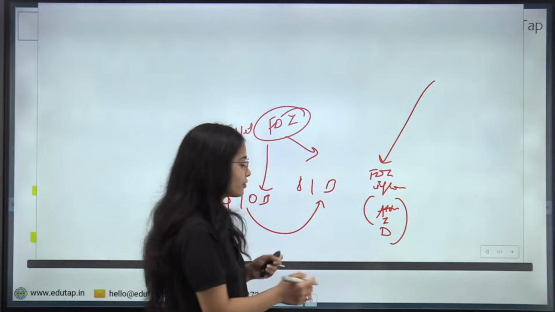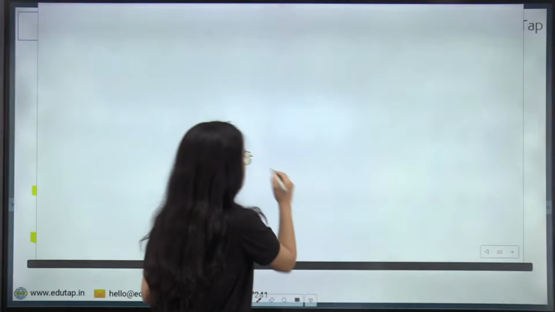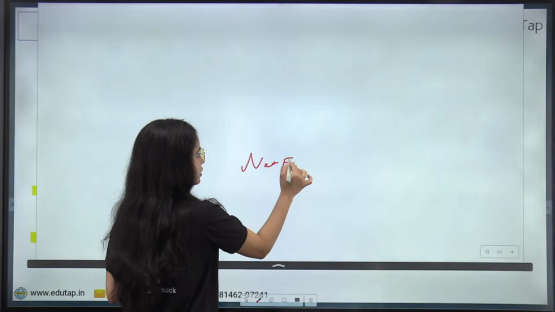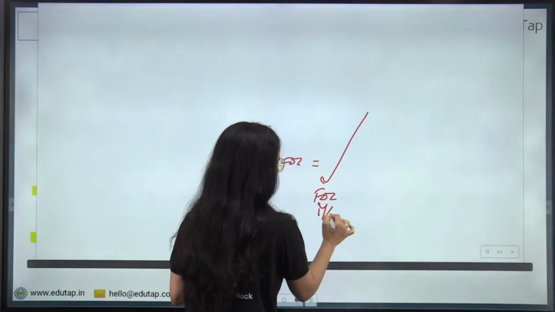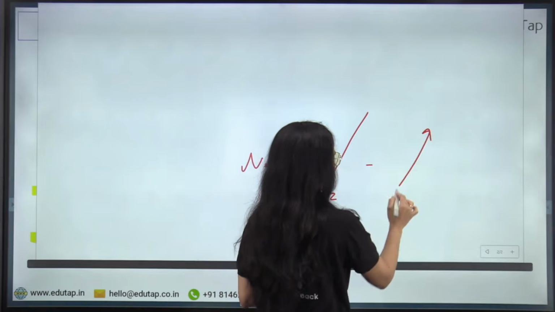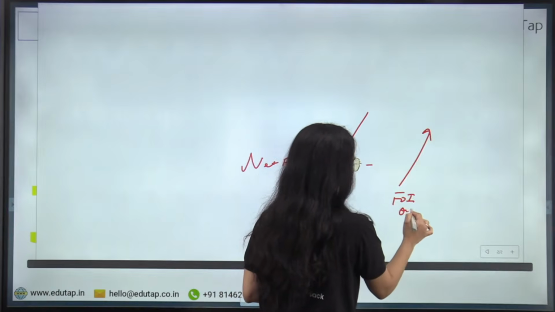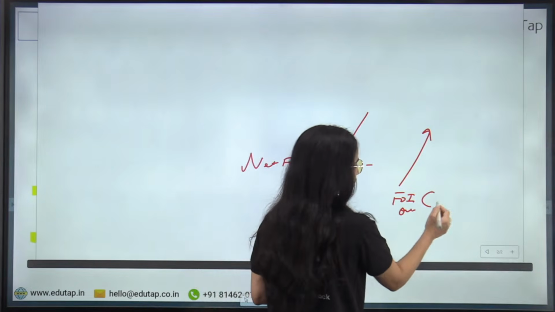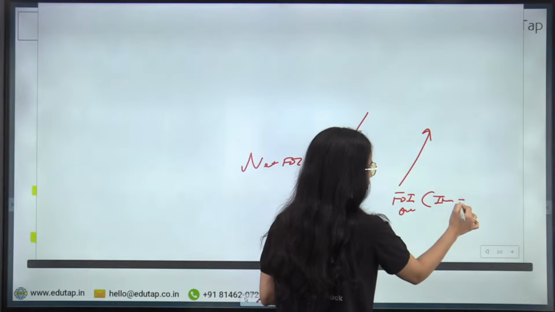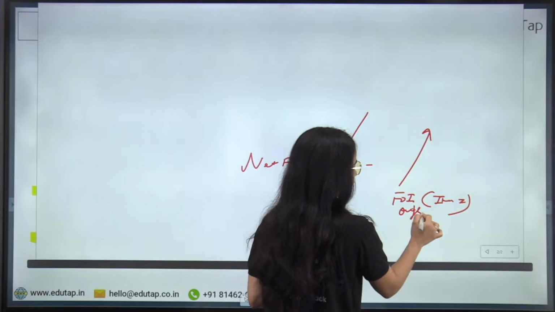But when we calculate the net FDI, we see the FDI inflow and the FDI outflow. FDI outflow means how much foreign direct investment is done by the Indian investors in other countries.